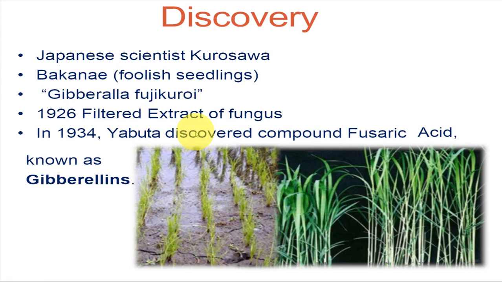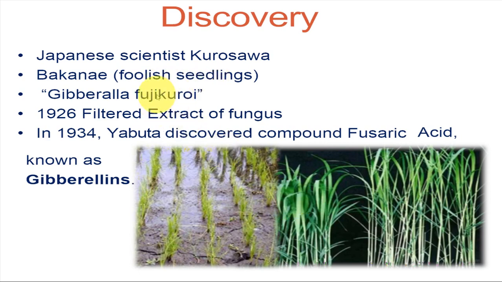As far as their discovery is concerned, first a Japanese scientist named Kurosawa observed a rice field where rice plants grew very tall as compared to normal rice seedlings, and they named this disease foolish seedling disease.